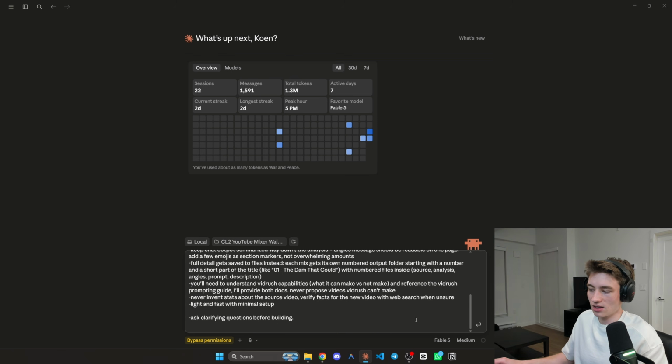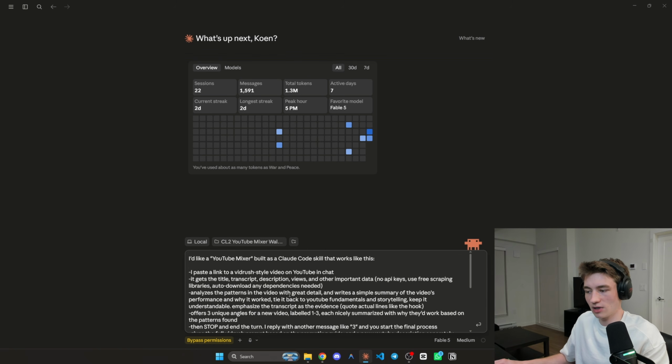Before we send this off, just make sure you're on Fable 5 down here in the bottom right. If it's not available for you, that's okay. You can still use Opus 4.8, but Fable 5 is pretty dang good. So once you've copied this from the description, you're just going to want to send that off and get it started.